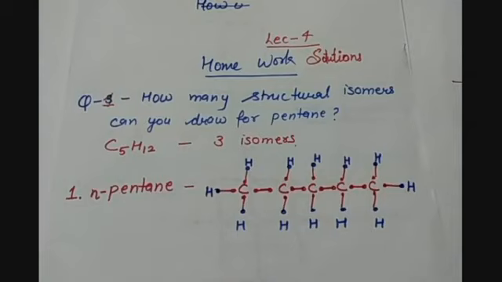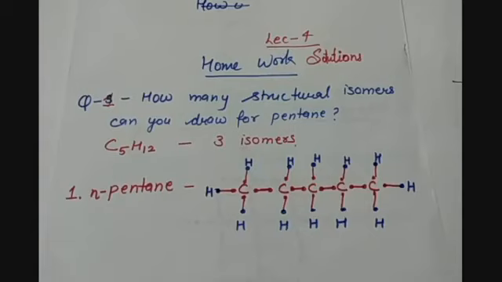Ane is there, so each carbon will be forming single bonds with the carbon atoms. And as pentane is a hydrocarbon, so this will be C5, it has been given in the question that we have C5H12. So we have 12 hydrogens.